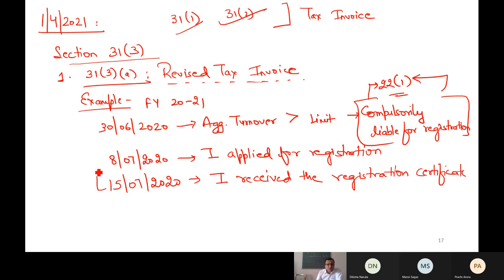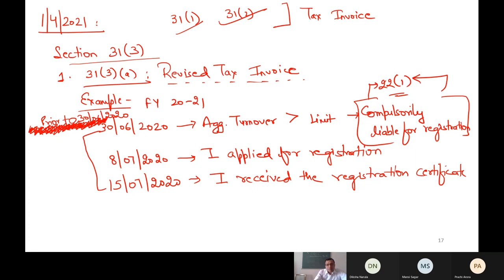Now, as far as the period prior to 30th is concerned, there was no problem because I was an unregistered person. About that period, I'm not going to discuss anything. Thousands and lakhs of businessmen are unregistered; for them there is no provision, no rule in GST. So I'm not discussing the prior period. The period prior to 30th June is of no use to me. So what I am discussing is only the period which starts from 30th. That's it.